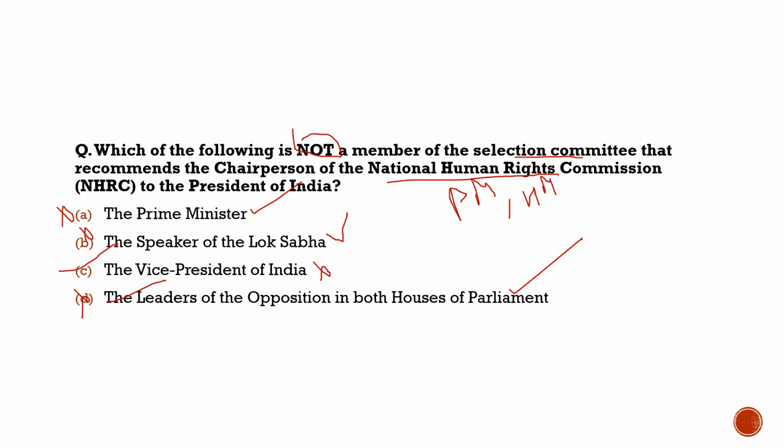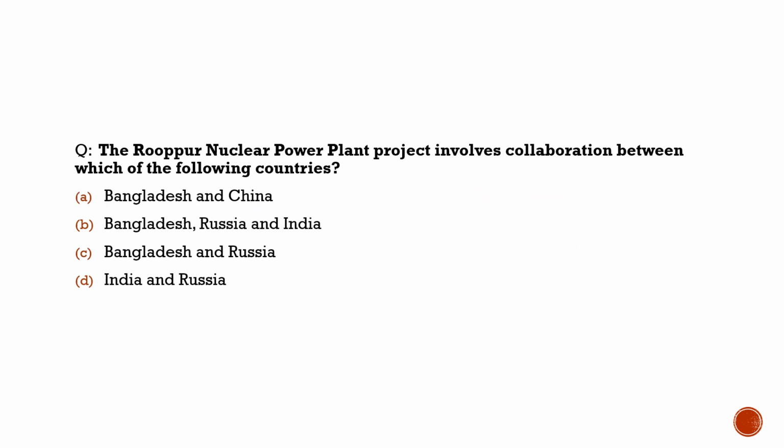So these are the members of the selection committee: PM, Home Minister, the Speaker of the Lok Sabha, the Deputy Chairman of the Rajya Sabha, and the leaders of opposition of both the houses. So these are the members who belong to the selection committee that recommends the chairperson of the National Human Rights Commission to the President of India. And the Vice President, or we can say the Chairman of the Rajya Sabha, is not a member of this committee. With this, let's move to another question from current affairs.